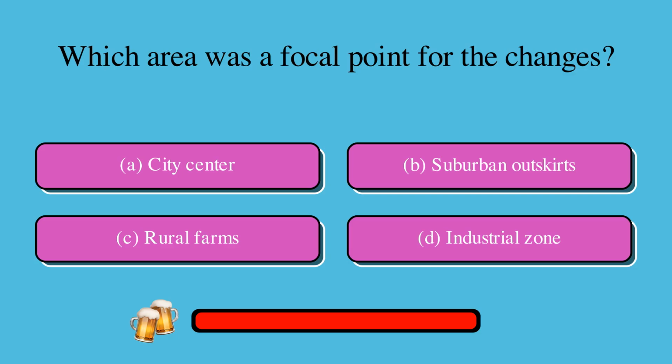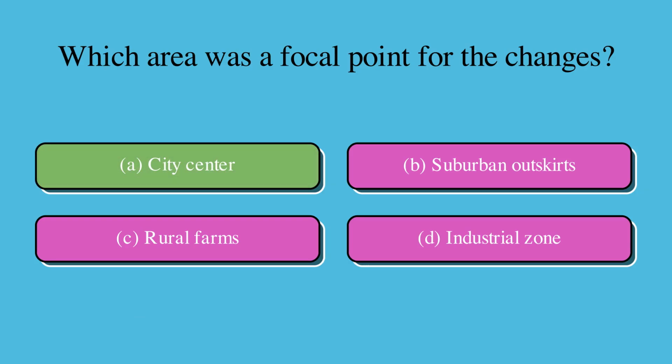Which area was a focal point for the changes? Is it A. city center, B. suburban outskirts, C. rural farms, or D. industrial zone? The correct answer is A. city center.